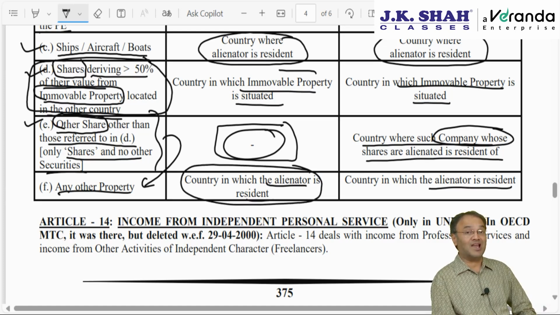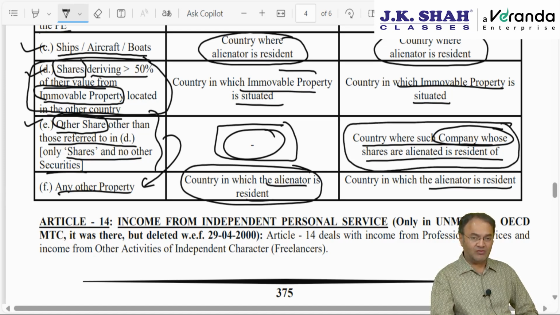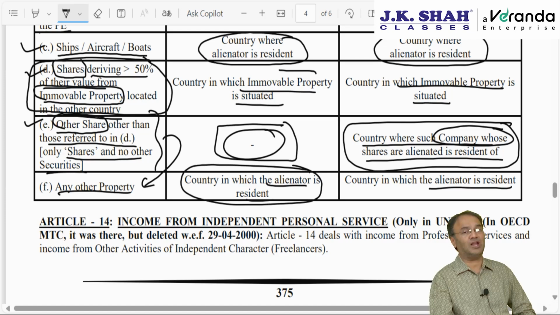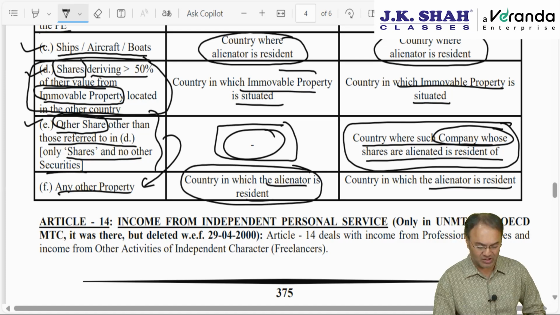It will be taxed in that country where the alienator is resident, and as per the UN model, which India follows, it will be taxed in that country where the company whose shares are alienated is resident. Indian company shares, then as per the UN model, the gain will be taxable in India. But as per the OECD model, the gain will be taxable in that country where the transferor is resident.